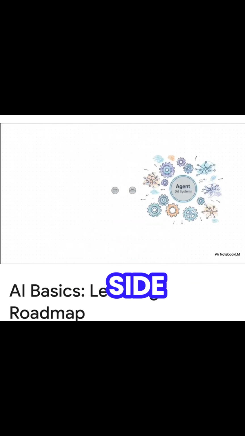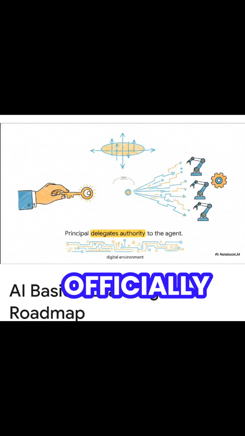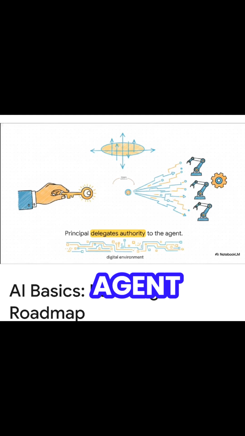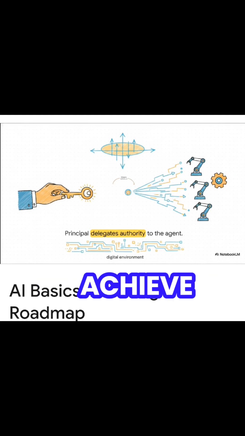And on the flip side, we have the agent. In our context today, the agent is the AI system. It's the powerhouse tool that has the computational muscle and the deep learning models to actually go out and execute the tasks. The core interaction, the real magic, happens right here, when the human officially delegates authority to the AI agent. You're basically handing over the digital reins, telling the AI, hey, go out into the digital environment and act on my instructions to achieve this goal.